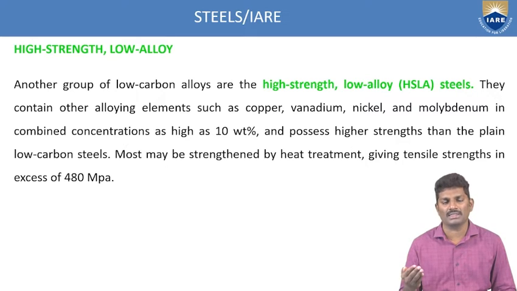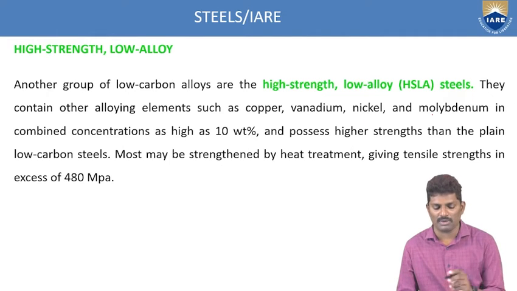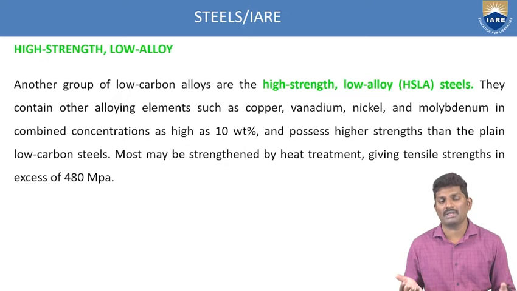In the previous case, you have only 0.25% in the low carbon steel. For the same low carbon steel, if you add some alloying element like copper, vanadium, nickel and molybdenum, what is happening? It is improving its strength because of the addition of the alloying element. So if you want to increase the properties, you have to add another alloying element to the same element. The strength is increasing by adding copper, vanadium, nickel as well as molybdenum.